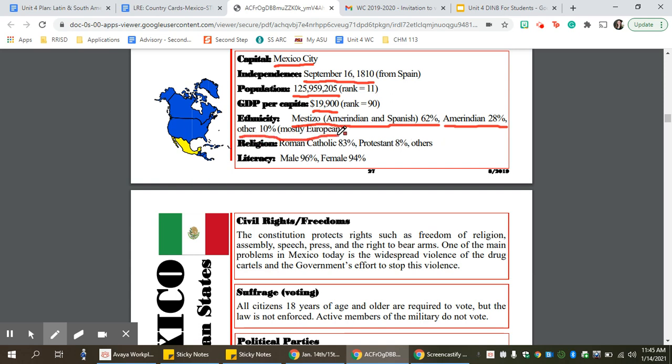It's kind of a mixture of different people, but most of that 10% is European. Now, their religion is 83% of people are Roman Catholic, 8% are Protestant, and there are some others. Literacy rate, we have about 96% male, 94% female.